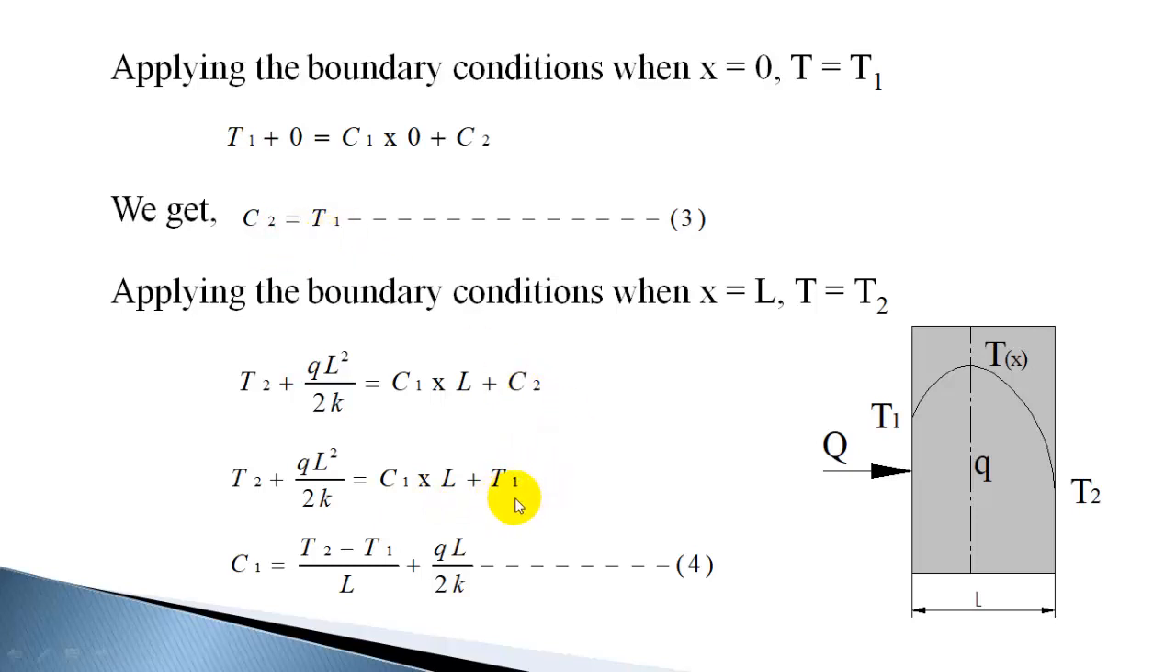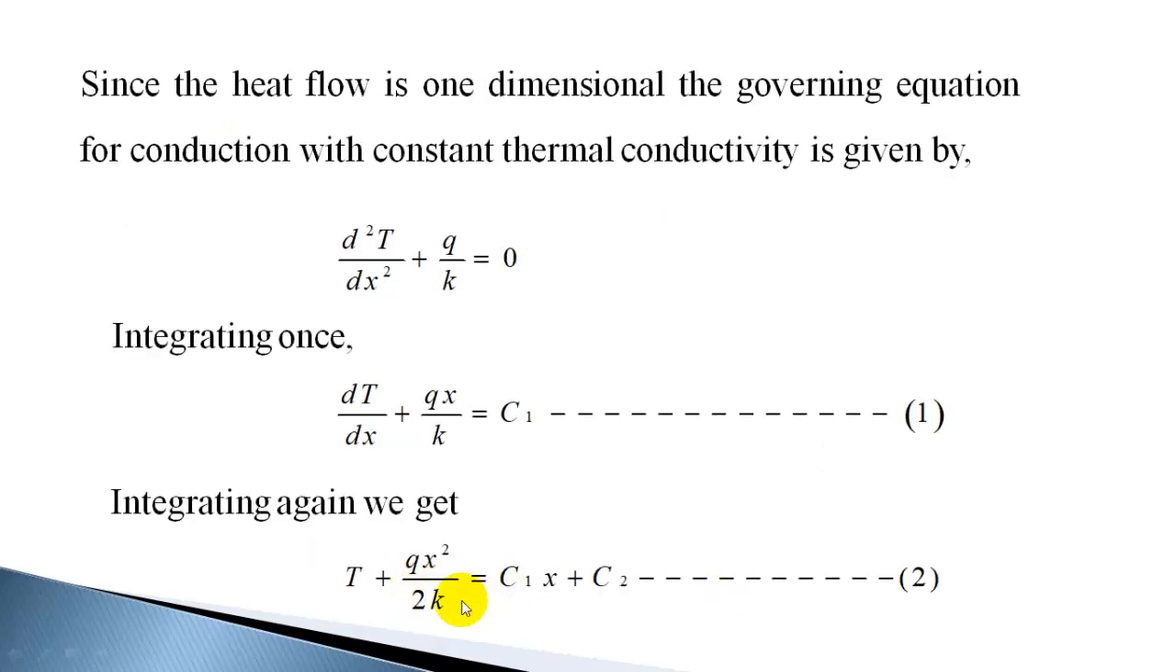So substituting C2 as T1, you can solve for C1. C1 is T2 minus T1 by L. You divide by L, so you have to divide this term also with L. So you will get QL by 2k. So C1 you will get as T2 minus T1 by L plus QL by 2k. So we got the terms C2 and C1, the constants of integration. Now we can substitute in the temperature equation. So temperature equation is this, you substitute C1 and C2 here.